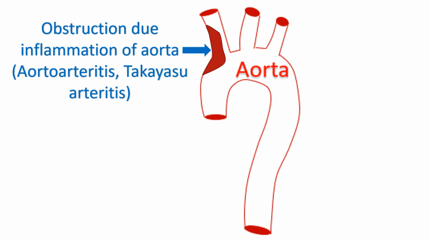Among the blood vessel diseases, an important variety is obstruction due to inflammation of the aorta, known as aortoarteritis. The disease is also known as Takayasu arteritis after the person who described it. It is also known as pulseless disease as arm pulses may be absent due to obstruction of the blood vessels. It is a progressive disease with more and more blood vessels getting affected as time passes.